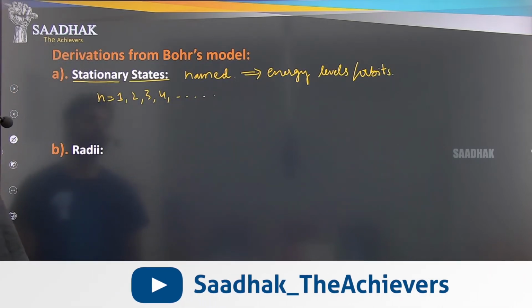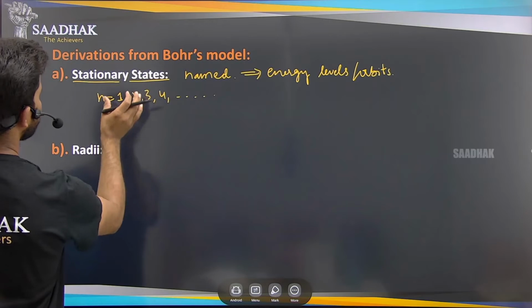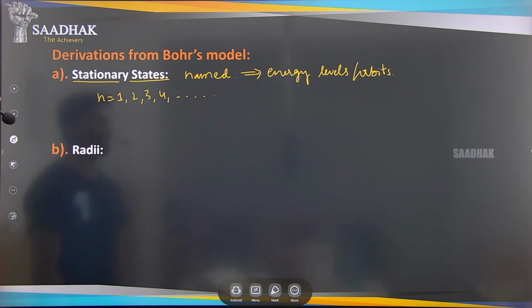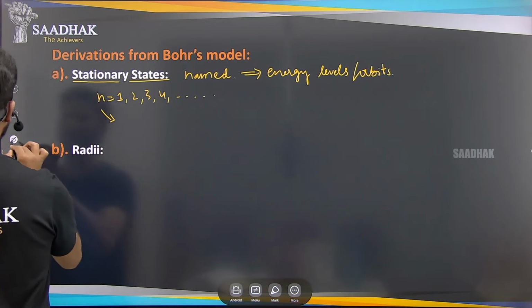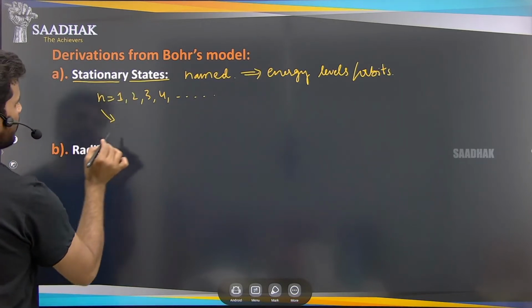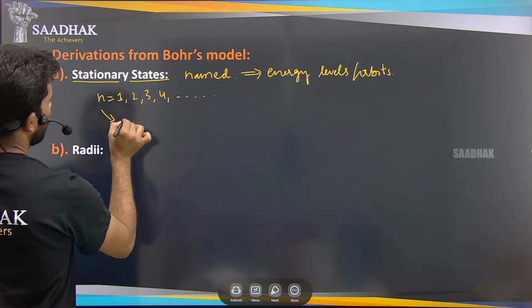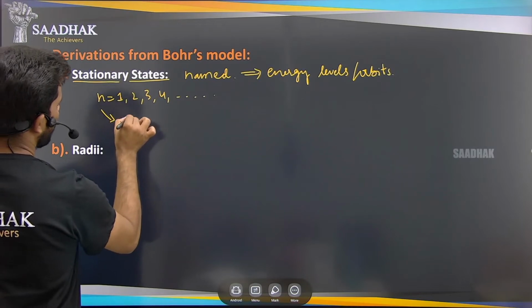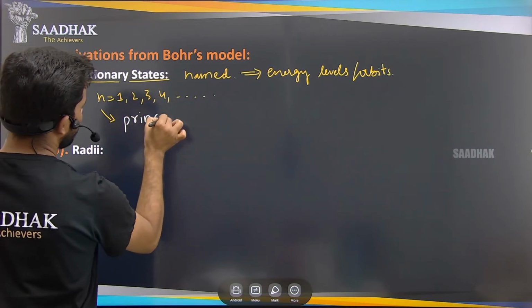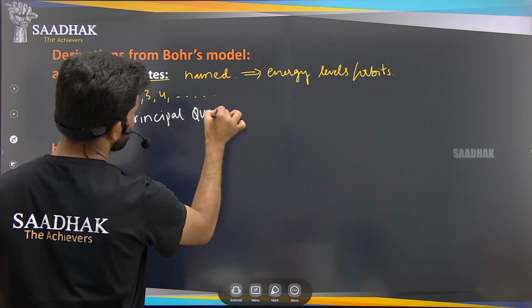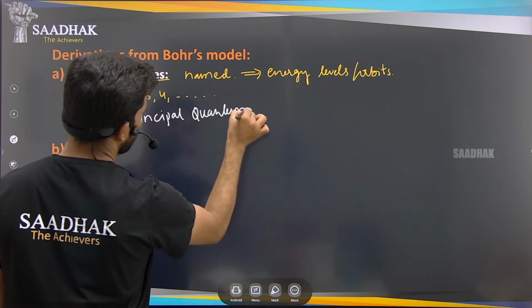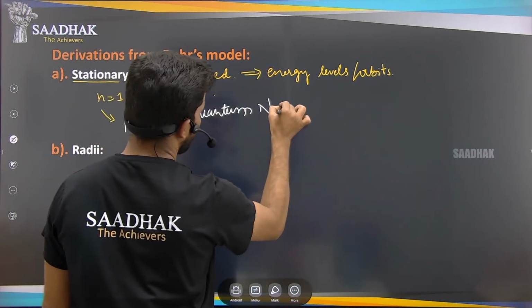These numbers are called the principal quantum number.